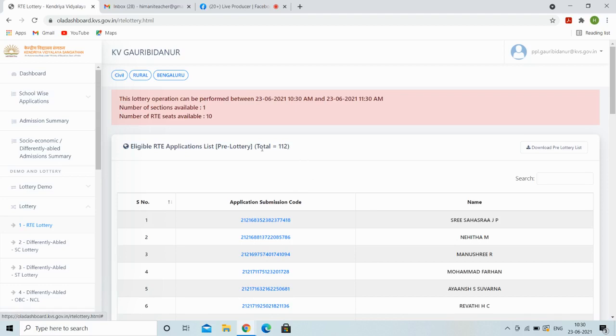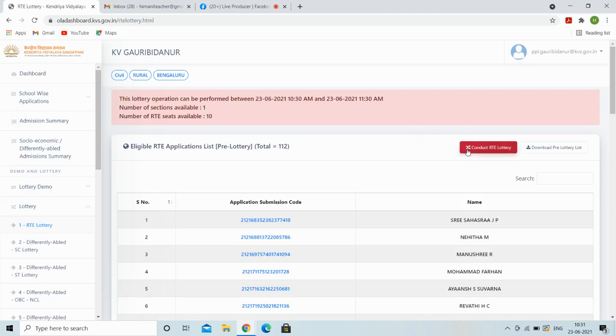Accordingly, today we will release all the lotteries and provisional list 1 for the RTE candidates, differently abled candidates, category 1 candidates, those who are central government employees, and category 2, those who are central autonomous bodies employees. That is the first list. We will work on it before the 30th. After the 30th, we will release the second list. If there is a vacancy or shortfall of SC/ST candidates, then state government. After that, single girl child, that is over and above after the 40. And KVS ward. Like this.